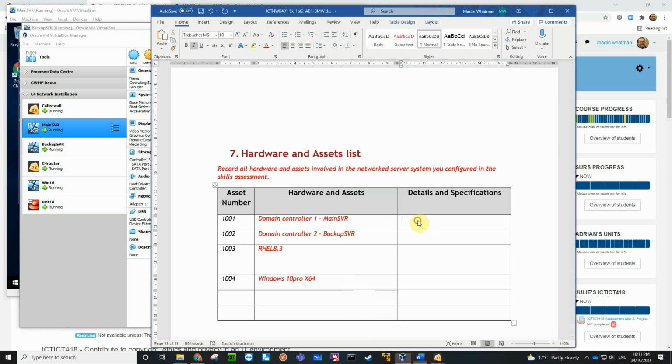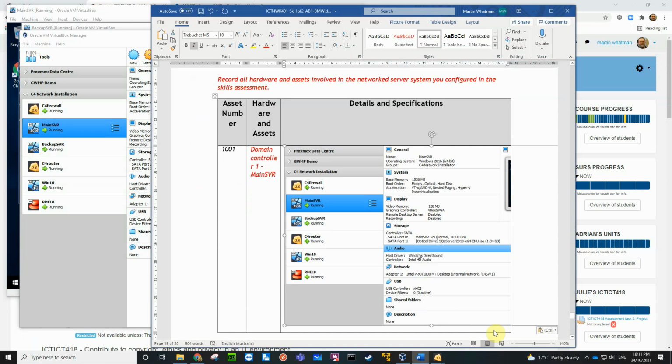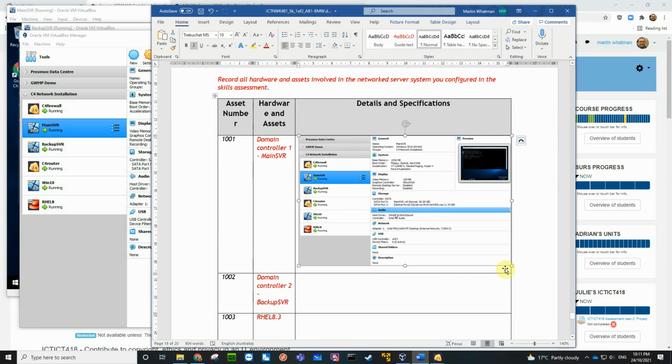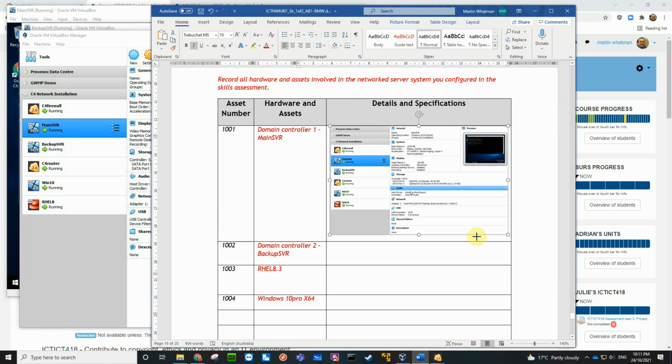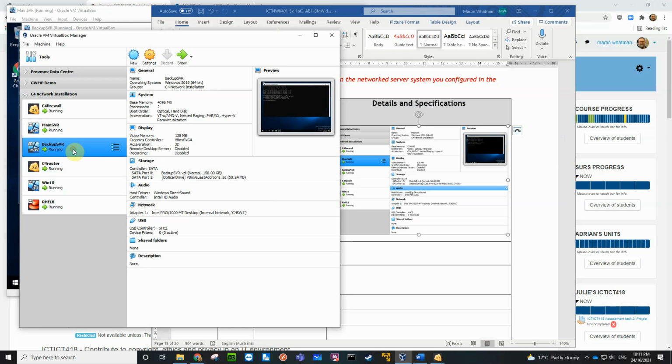So main server. Copy to clipboard. Control V. Make that a lot smaller. That'll do. Back up to main controller. So let's go to, whoops, it was already there. Back up.